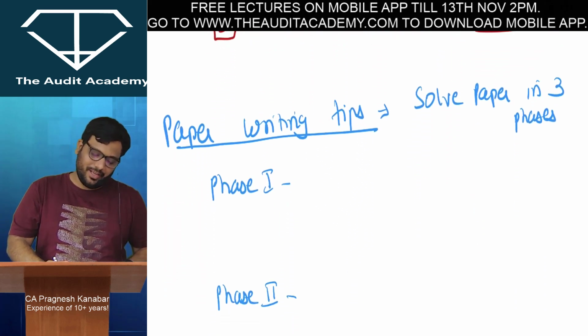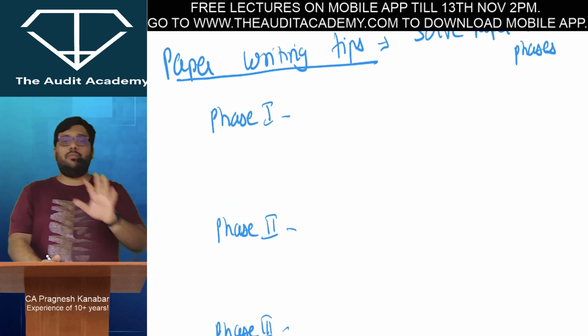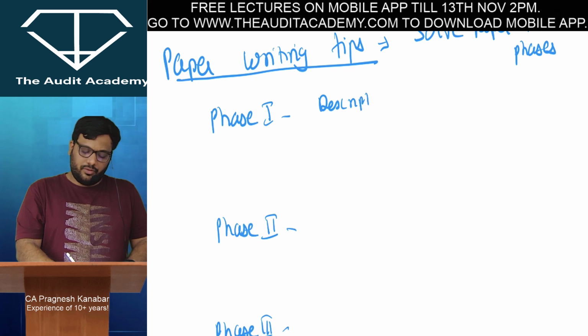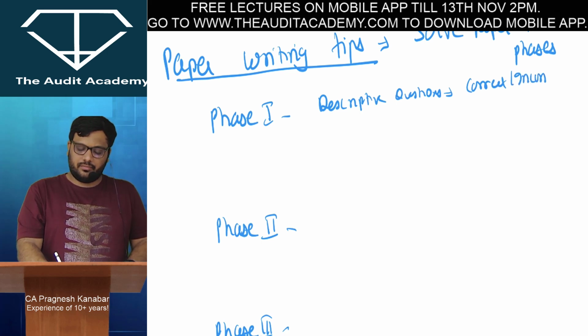Okay. Paper writing tips. You have to solve paper in 3 phases. Phase 1 is going to be descriptive questions. Correct incorrect खत्म कर दो. Alright, and from the remaining questions you will attempt the questions in which you are super confident.